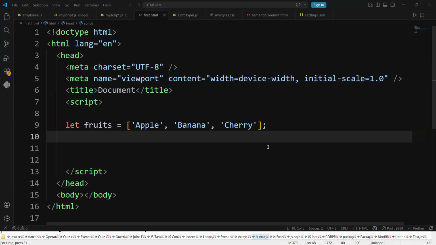We need to check whether the item is already there in the cart or not. If the item is already there in the cart, then we need to increase the quantity. If the item is not there in the cart, we need to add it. We need to check whether all products are veg items or not. Then you can give the message, hey, welcome, veg customer. And we need to check whether at least one product is a cafe item or not. That is all about what?